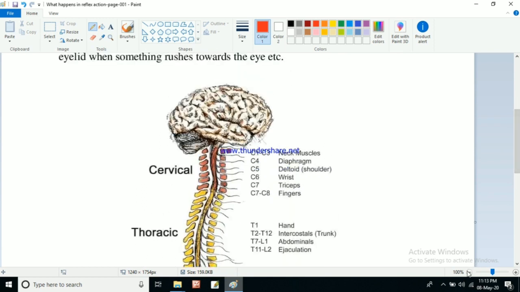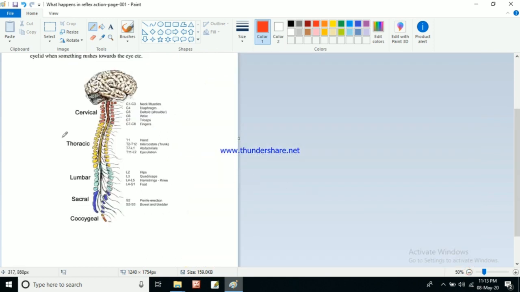Now what is this? If we zoom out, we will see this is our central nervous system. In the previous video I also mentioned the central nervous system. In the central nervous system we have the brain and the spinal cord. These are the vertebrae which protect the spinal cord. This is the spinal cord here. The spinal cord and the brain together we call the central nervous system. Most of the activities are controlled by the brain, but some, like reflex action, are controlled by the spinal cord. So why is reflex action controlled by the spinal cord, not by the brain? We'll see in the next page.